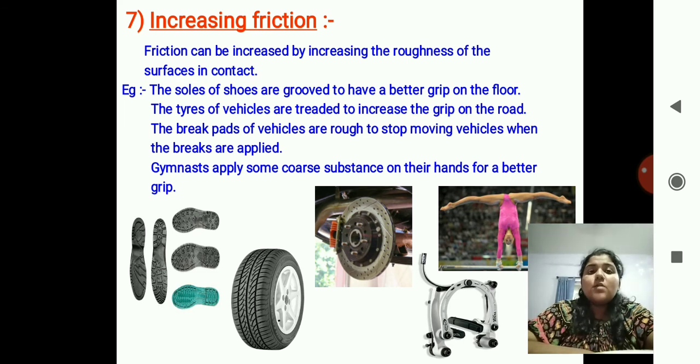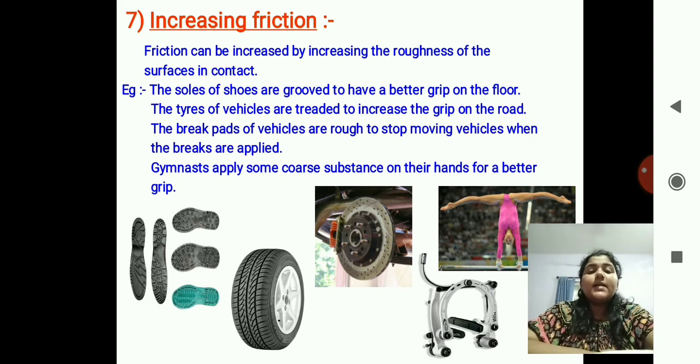The tires of vehicles are treaded to increase the grip on the road. Again, the spike-like structures are increased on the vehicles to increase the grip on the road. The brake pads of vehicles are rough to stop moving vehicles when the brakes are applied.